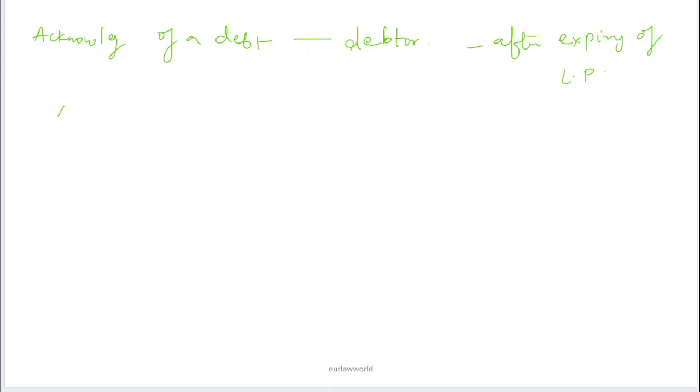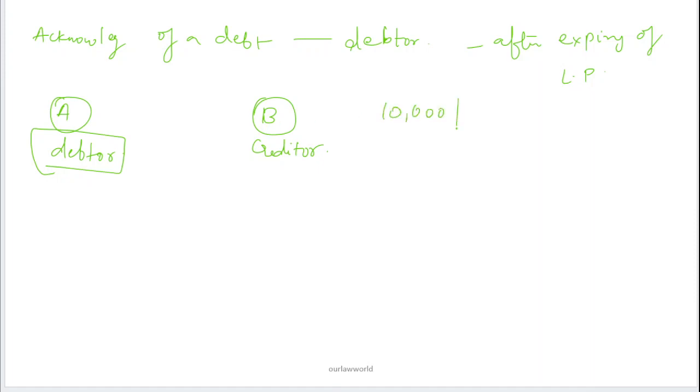For example, A is a debtor who has taken some amount from B, the creditor, say 10,000 rupees, and he has to pay this 10,000 rupees within the time fixed by the creditor, that is within 1 year of time.